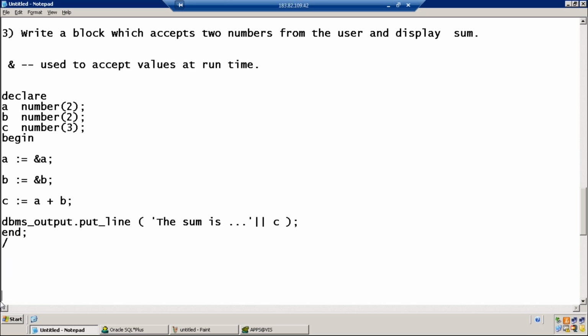Nothing special. The only thing we are learning is a special operator, that is ampersand operator, which will accept the values from the user at the runtime. Now let's run the program.